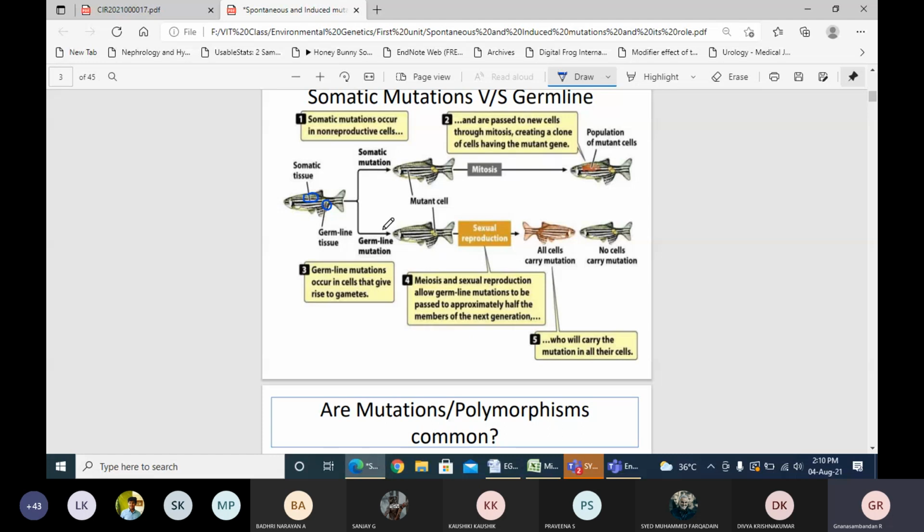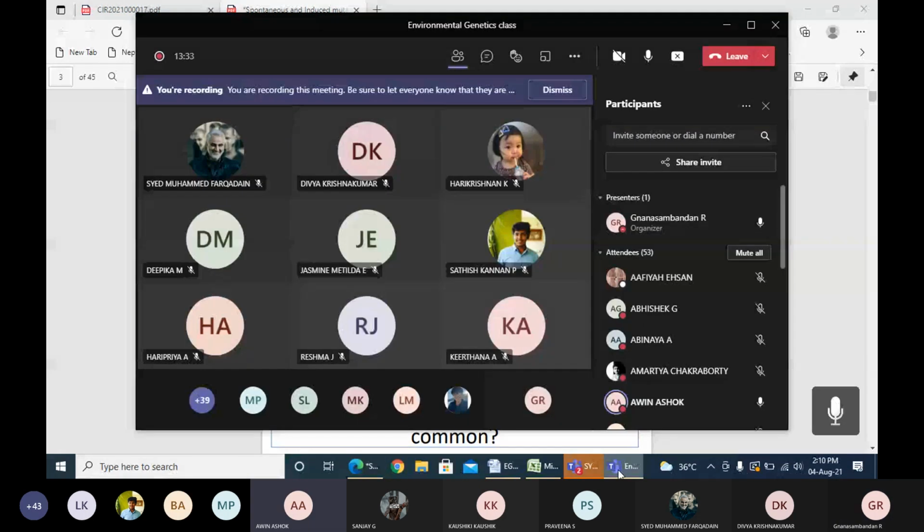Sorry for disturbing midway. My friend opted for environmental genetics in today's add and drop. I forgot to mention it earlier. He just texted me that he's still not in Teams. Just tell him to join, send the link to him. At the end of the class, remind me. I'll make a note of his name and registration number, then I'll add his name in the team. No problem, no issue.